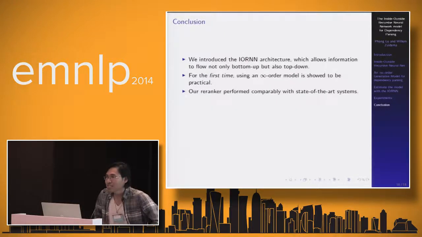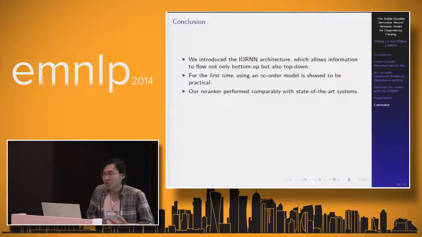Okay, in conclusion, in our work, we introduced a new recursive neural network, and we call it the inside-outside recursive neural network architecture. In this recursive neural network, information is allowed to flow not only bottom-up, but also top-down. So that's why we can handle both bottom-up discrimination and top-down generation.